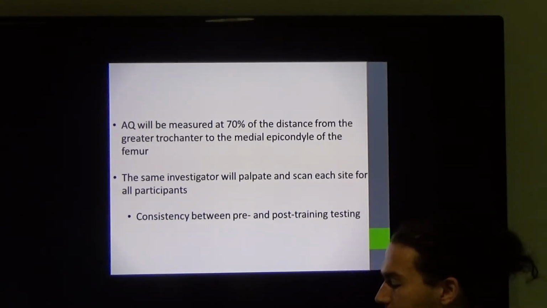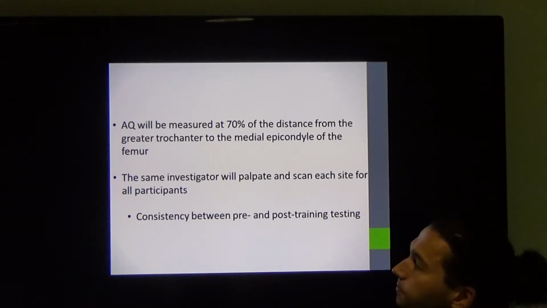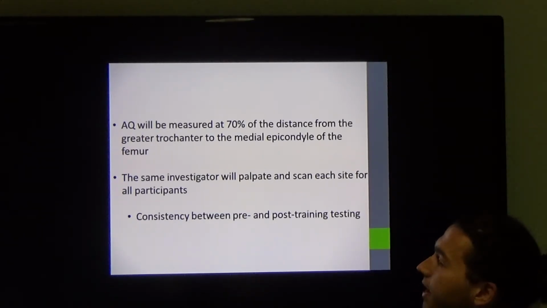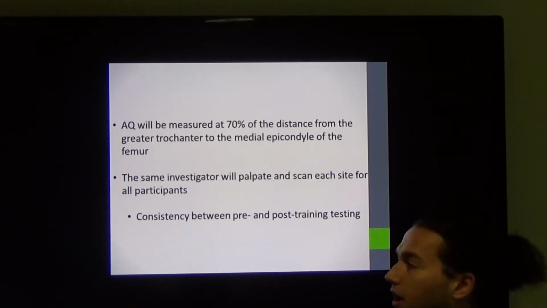The AQ will be measured at 70% of the distance from the greater trochanter to the medial epicondyle of the femur. And the same investigator will palpate and scan each site of the participants. This is to ensure consistency throughout the measurements.